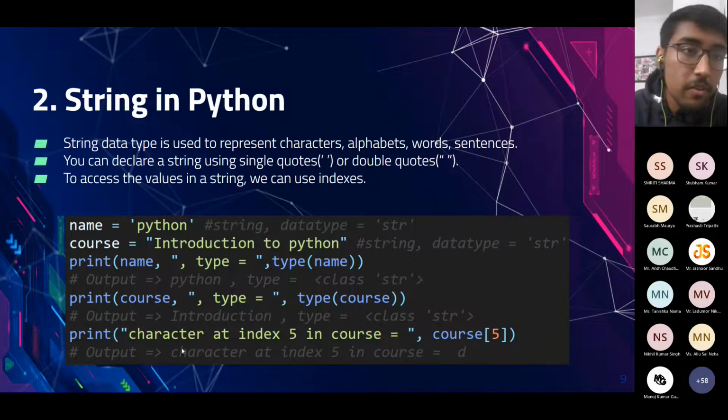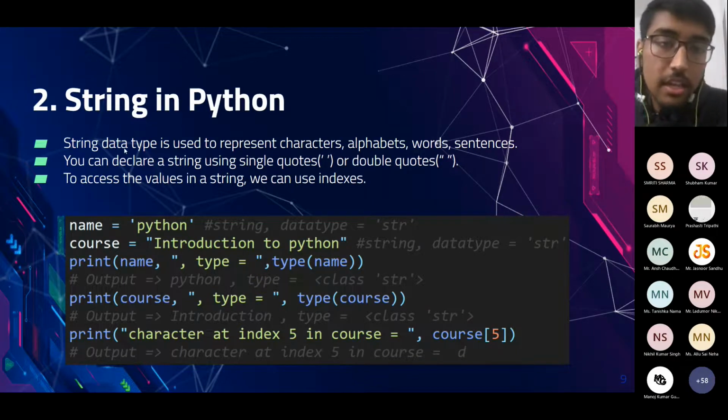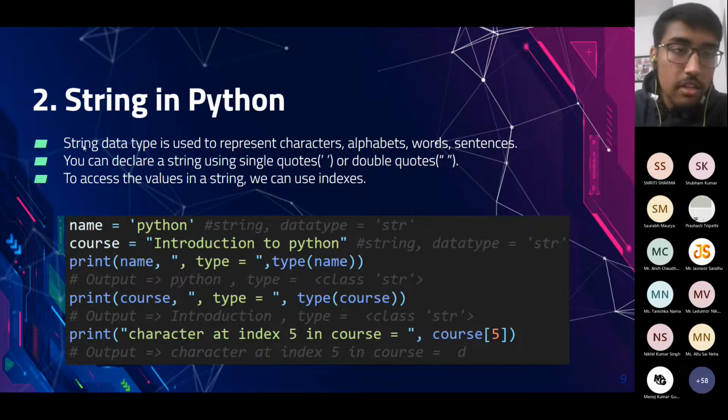The next data type we would cover is string. Strings are used to represent characters, alphabets, a group of alphabets, words, and sentences. You can declare a string by using single quotes or double quotes. To access the value of a string, we can use indexes.